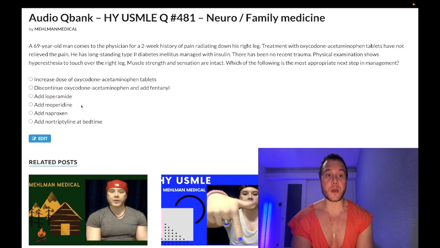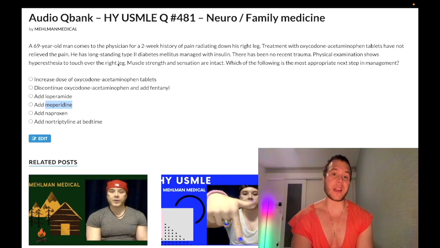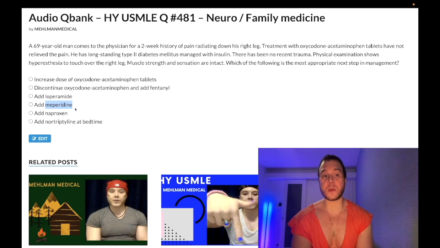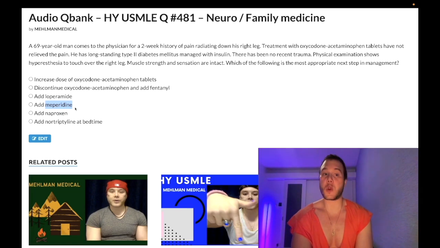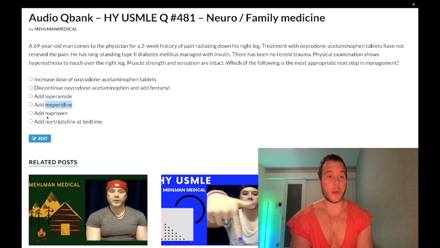Choice D, meperidine. Wrong answer. Very similar to fentanyl. It's just another strong opioid med that there's no role in terms of adding it to a patient who's already on oxycodone acetaminophen. This is a USMLE favorite for malingering for whatever reason. On psych forms, they'll say like a 42-year-old dude comes into the emergency department requesting it for pain. Highly addicting on the street. Wrong answer.